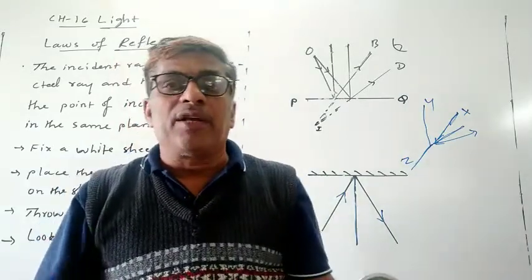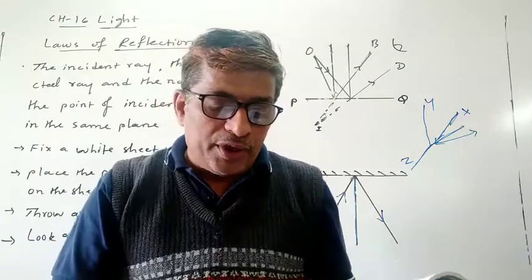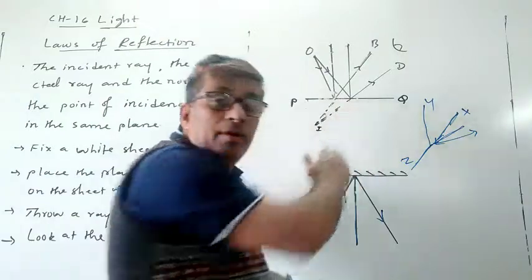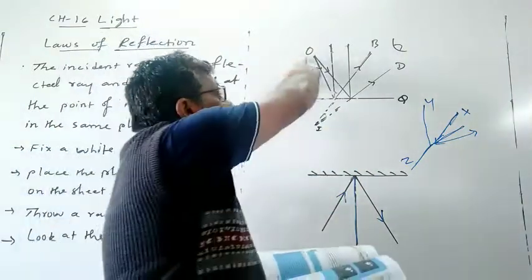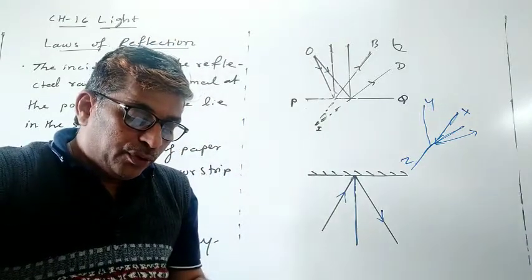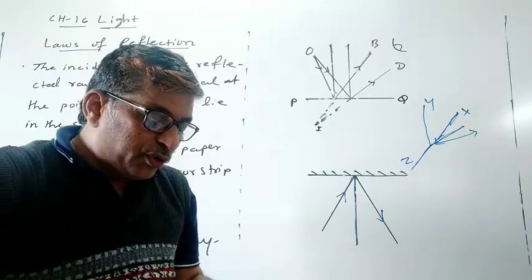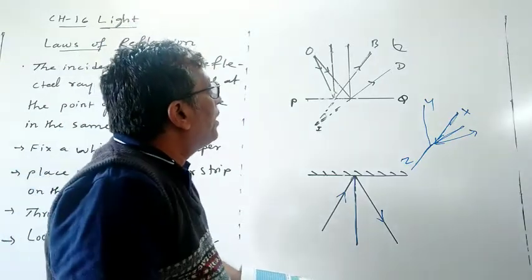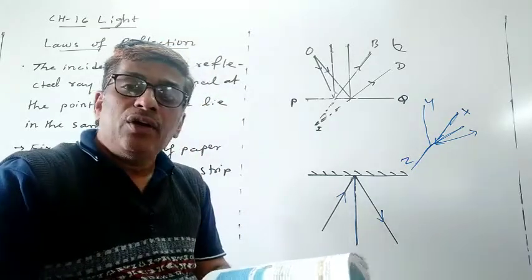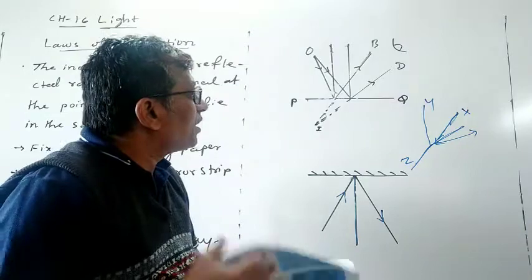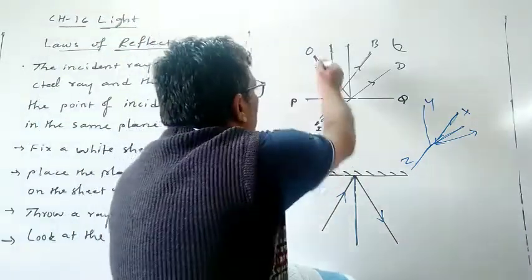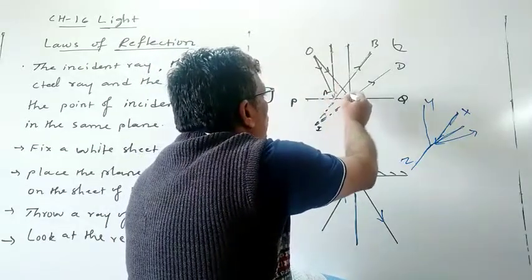What activity will be there? You will see now. A source of light O is placed in front of the plane mirror PQ. Suppose this is the plane mirror, and here is O. Two rays OA and OC are incident on PQ. This one is OA and this one is OC.